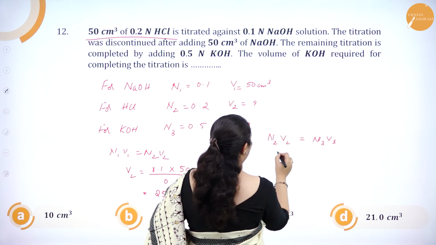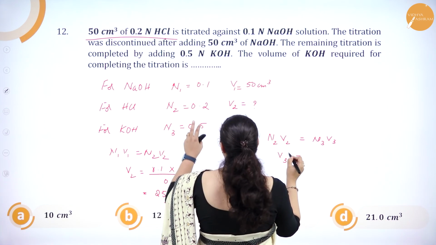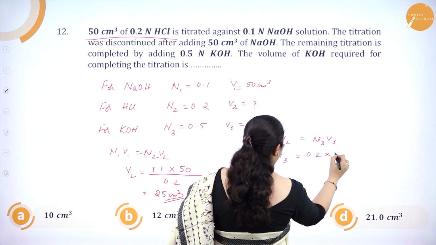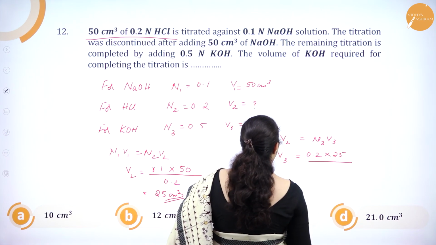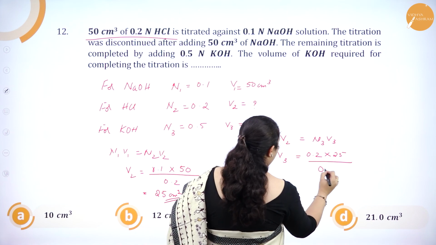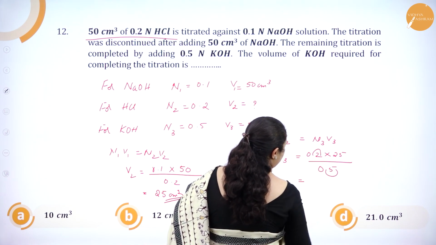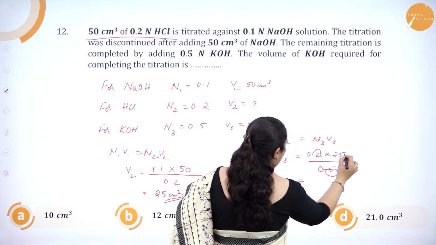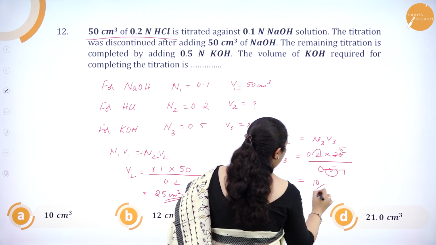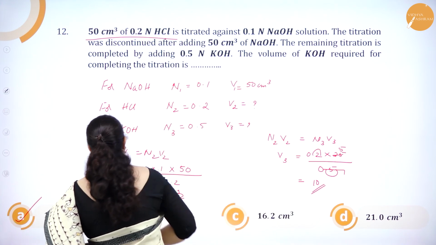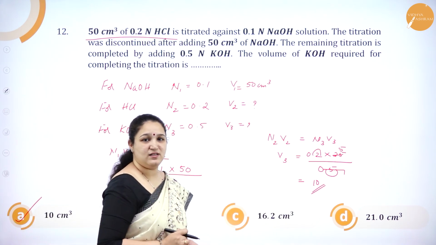So we have to find out V3. So N2 is 0.2, V2 I have got as 25, divided by N3, which is 0.5. So if we solve this, I'm going to get 10. So it is 10 cm cube. Option A is the right answer.